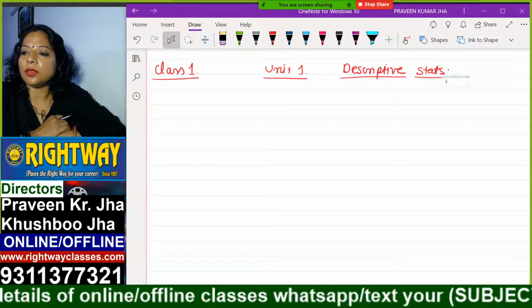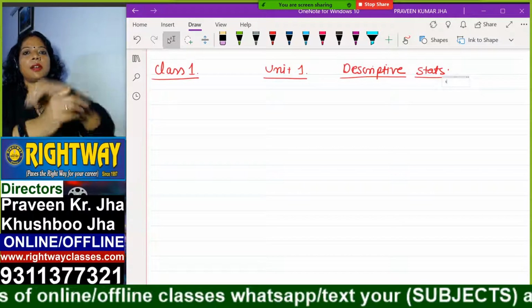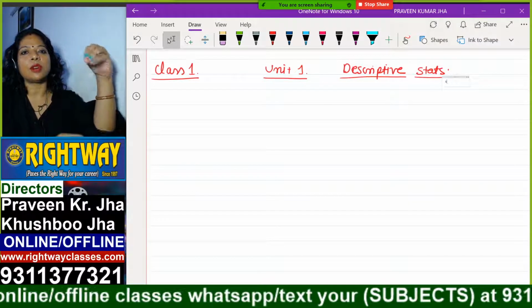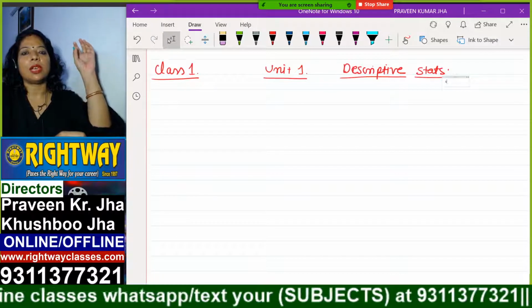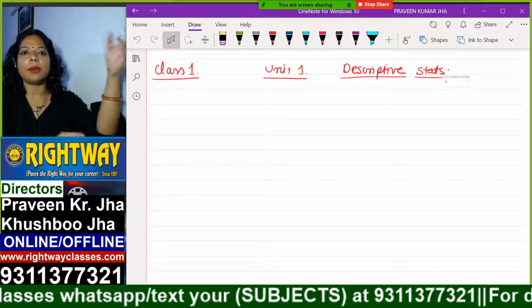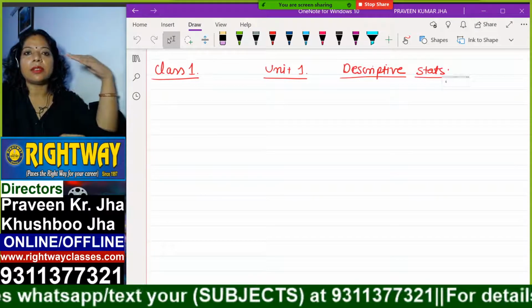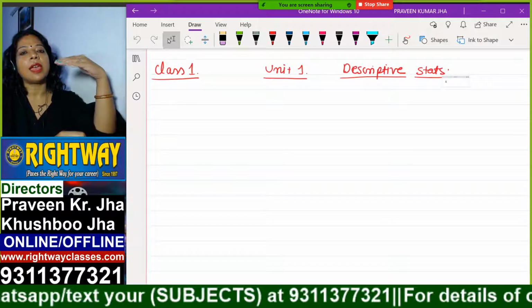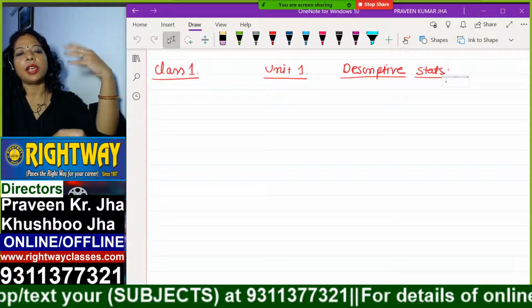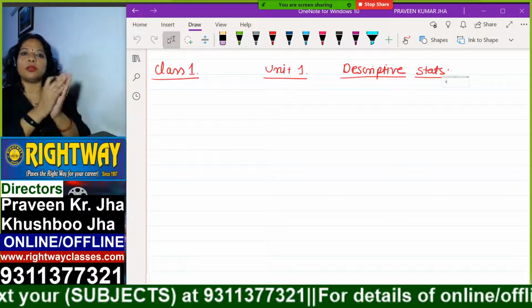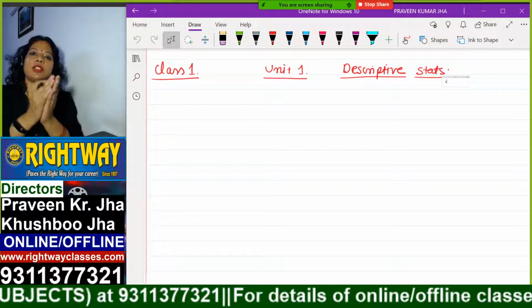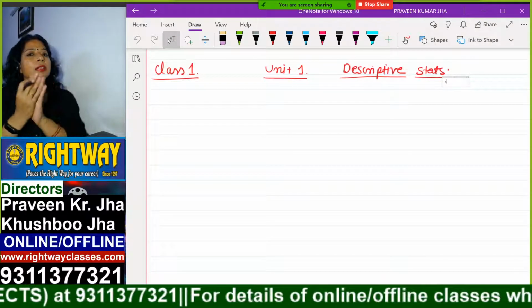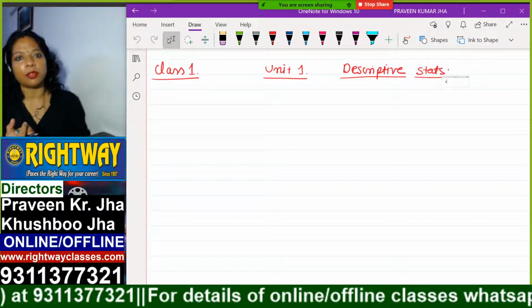Today we are going to start class 1 and the syllabus of BBE stats of third sem also. In second sem we have read about maths, and in third sem we are reading about stats, and in fourth sem we will be reading about econometrics, which is application of both maths and stats in economics. So the teacher who is teaching you maths and stats will be teaching you the econometrics paper also.